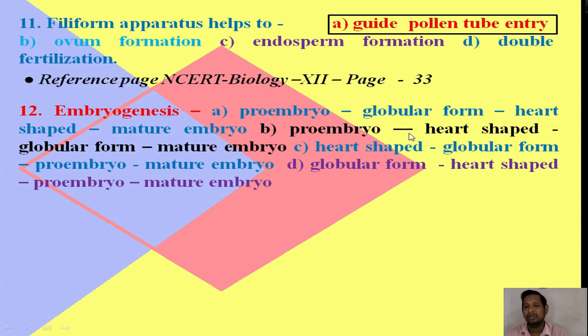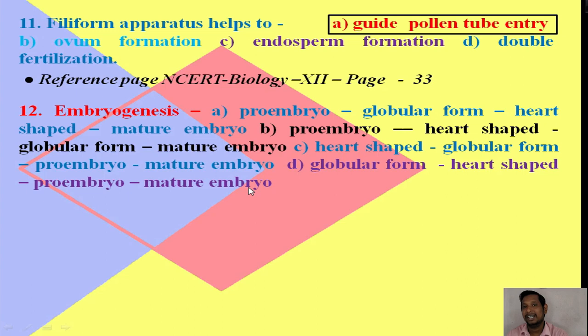Option B, pro-embryo, heart-shaped structure, globular form, mature embryo. Option C, heart-shaped, globular form, pro-embryo and mature embryo. Option D, globular form, heart-shaped form, pro-embryo and mature embryo.